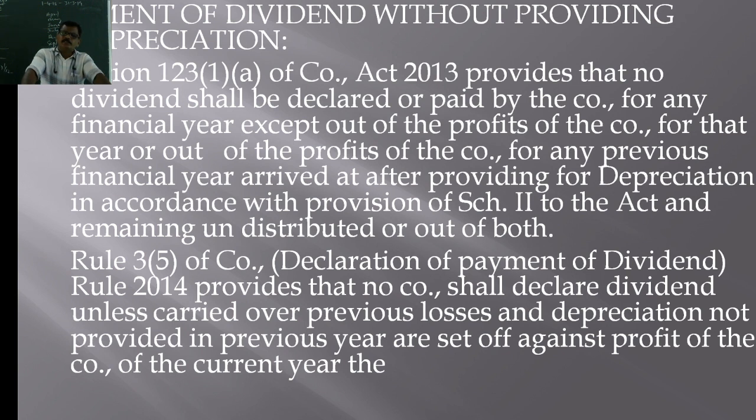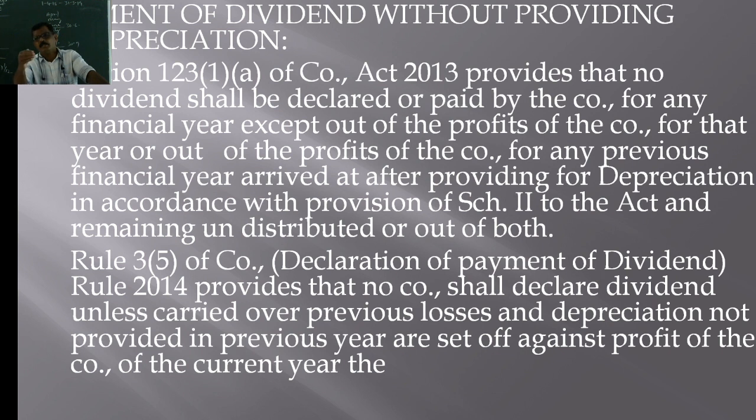It is a condition that a company, in order to declare dividend out of the profits of current or previous years, must provide for depreciation. As per section 123, no dividend shall be declared or paid by the company for any financial year or years except out of the profits of the company for that year, or out of the profits of any previous year arrived at after providing for depreciation in accordance with the provisions of Schedule 2.